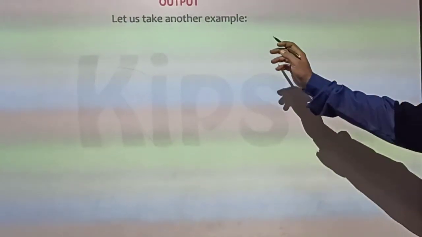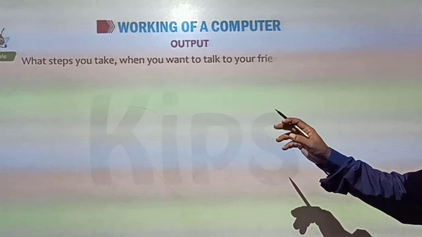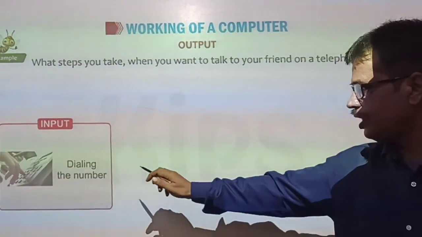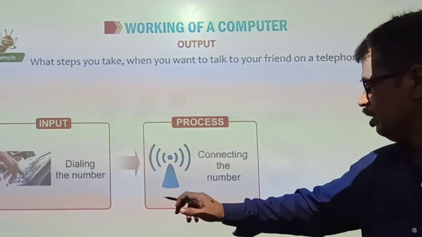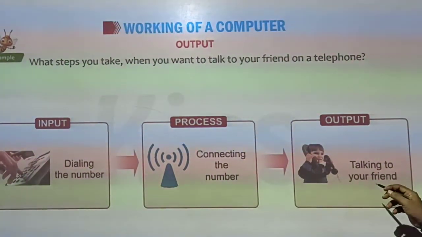Now let us take another example of input, process and output: the steps to talk to your friend on a telephone. First, when you dial a number, that is input. When connectivity is in progress, that is processing. And when you are talking, that is called output.